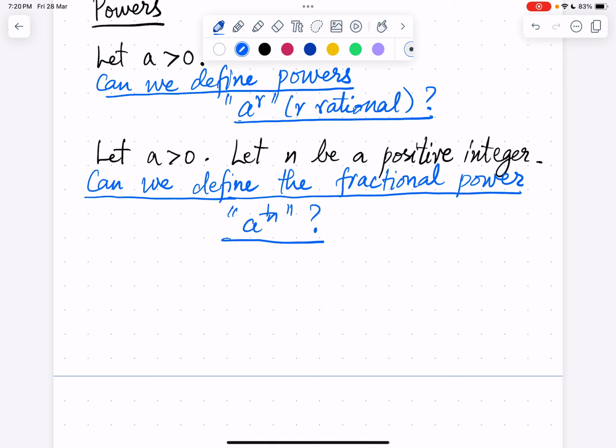We want a power x plus y to be a power x times a power y. So we want this equation to hold. Hence when we multiply a power 1 by n by itself n times, it should give back a. So this is what we want. This suggests the definition.